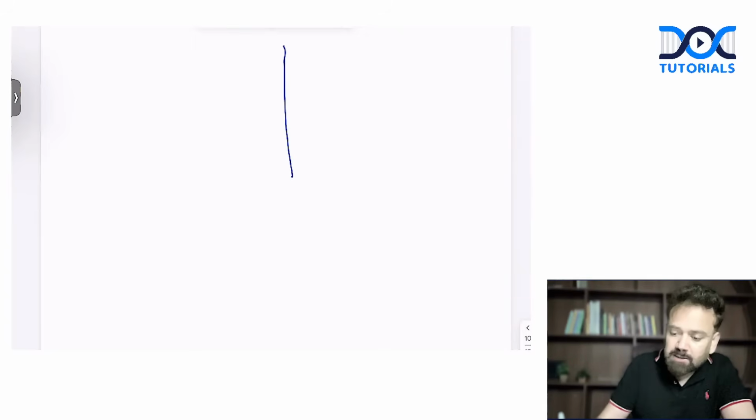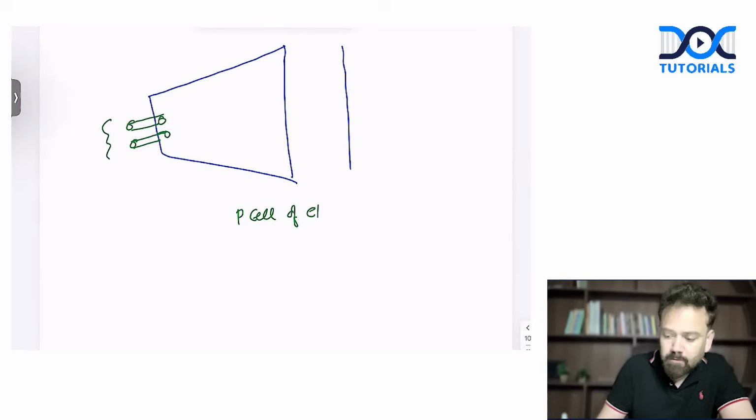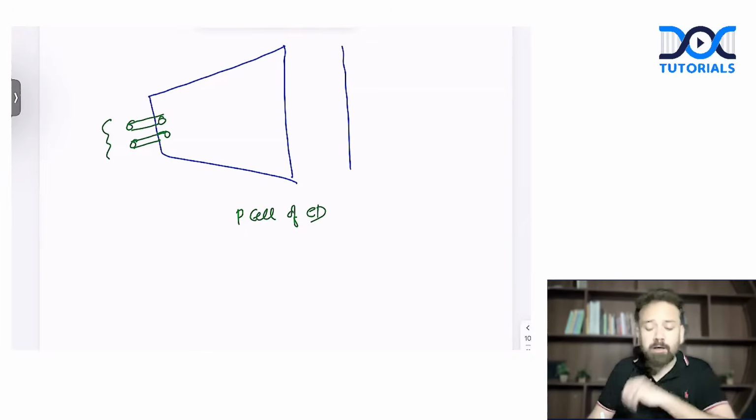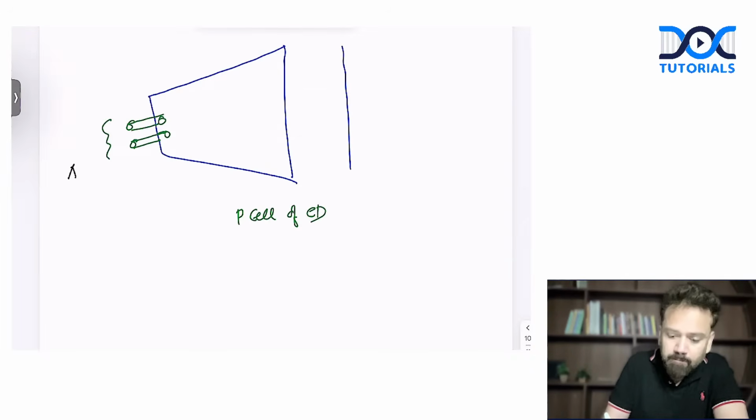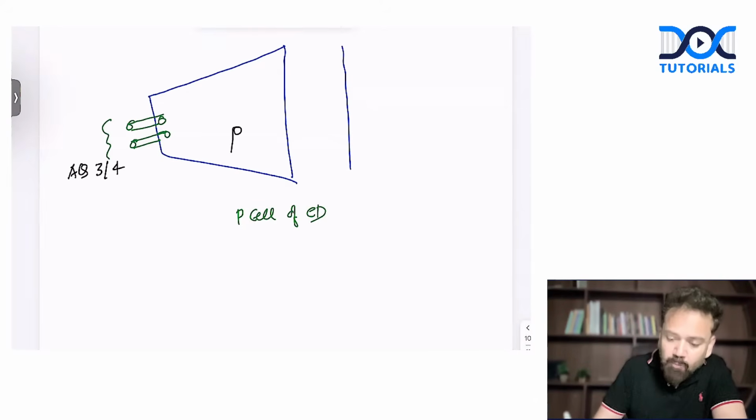Now, the last part of this session is how they are acting on the principal cell. Suppose this is the principal cell of the collecting duct. On the basolateral side, we always have aquaporins. Which aquaporin, doctor? Aquaporin 3 and 4. On the other hand, my dear doctors, aquaporin 2 is inside the cell.